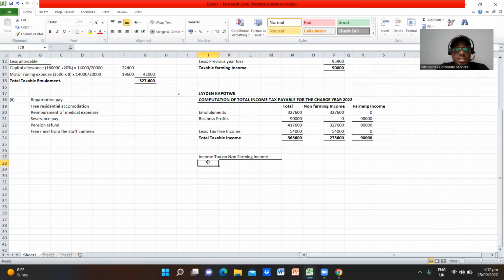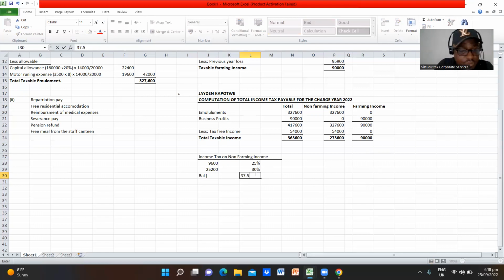We are saying the next 9,600 will be taxed at 25%. Then the next 25,200 will be taxed at 30%. And then the balance will be taxed at 37.5%.